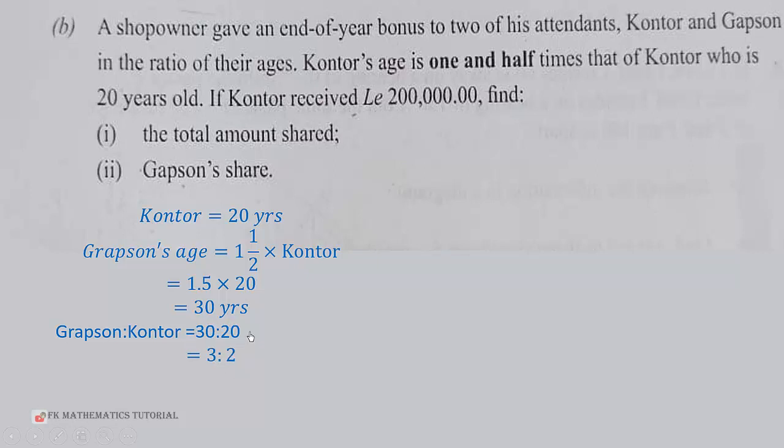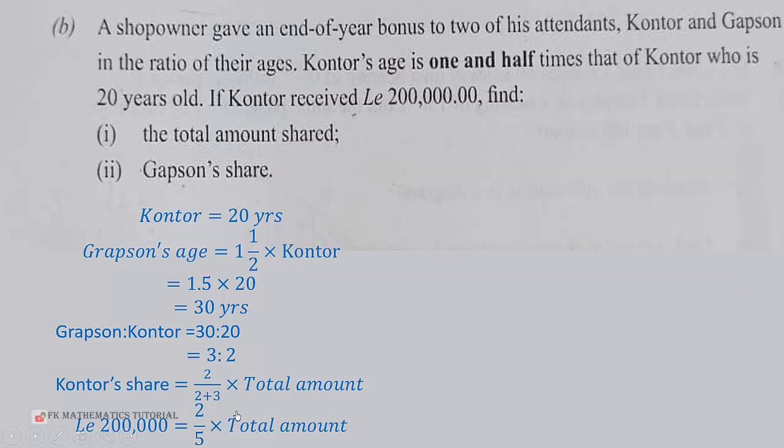Now we need to find the total amount shared. Contour received 200,000, so we take Contour's ratio, which is 2 over the total ratio, which is 5, times the total amount, and that should be equal to 200,000.